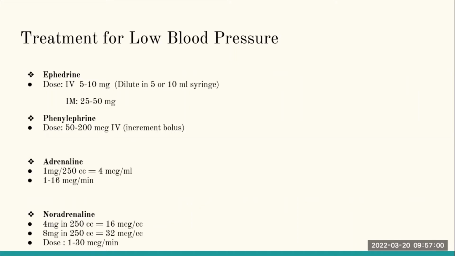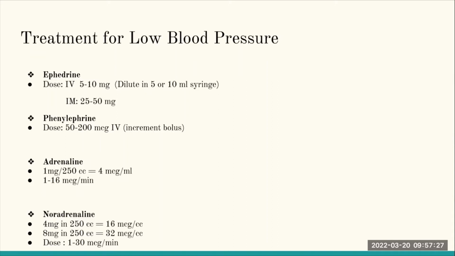You also have adrenaline, also known as epinephrine. You can dilute 1 milligram in a 250 cc bag, which will give you 4 mics per mL. And then you can have it running at 1 to 16 mics per minute. You can have noradrenaline, which is also norepinephrine.